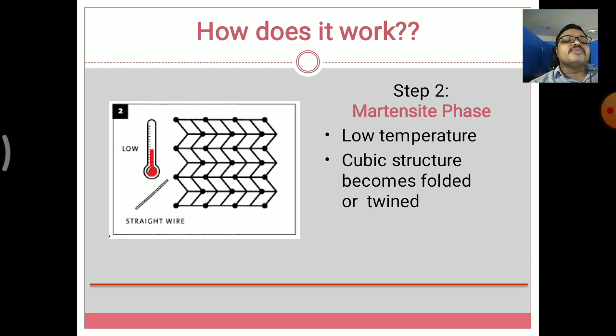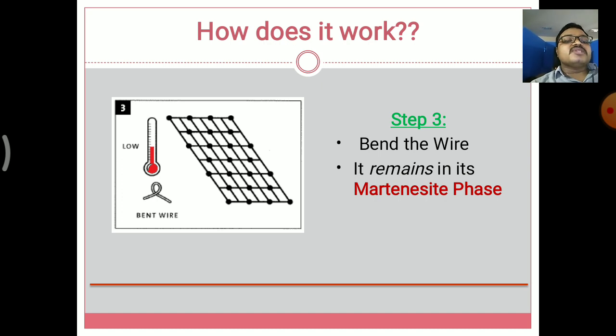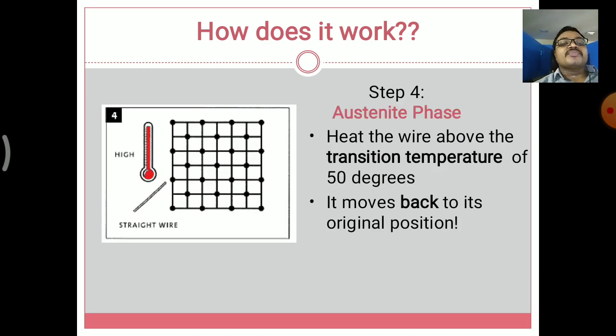So a cube is formed here, and this is step 2 of the shape memory alloys, that is the martensitic phase. Third one is bending the wire, and it remains in its martensitic phase only. Then again the wire is bent into some other shape, and the bend of the wire has been taken by the martensitic phase into the straight one, that is step 3.